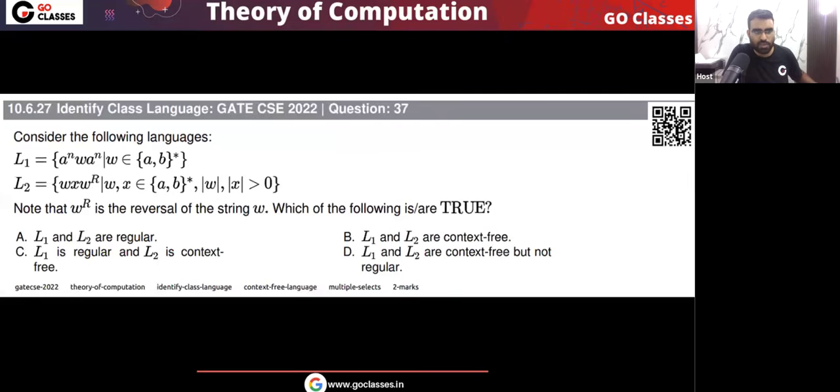In the question, if you notice, the range of n is not given to you. So what is the range of n? Here in the language L1, w is (a+b) whole star, a binary string, but the range of this variable n is not given. I told you in theory of computation, whenever the range of a power variable is not given, then always take it as greater than or equal to 0. Is this clear?